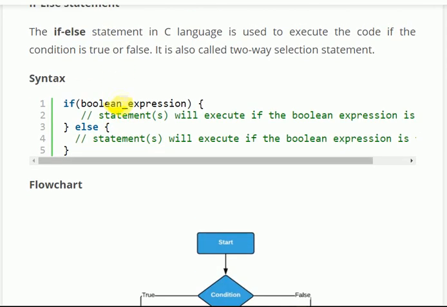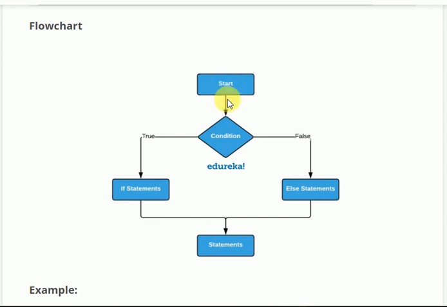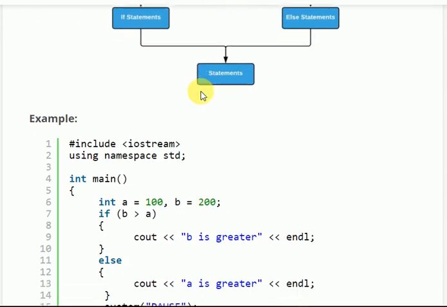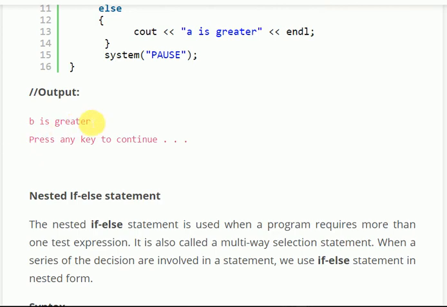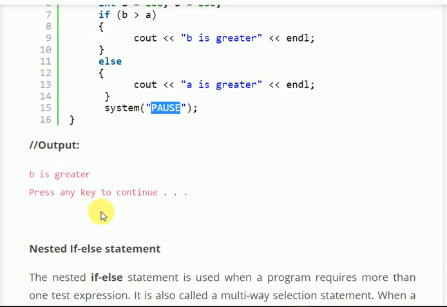Now we come to if else. It has two conditions: start, if true, statement; if false, then also a statement, and then lastly another statement. Here a is 100, b is 200. If b is greater than 100, 200 is greater than 100, true. So b is greater. Suppose the value of b is 50, so 50 greater than 100, false. So we will be printing a is greater. B is greater. Press any key. Instead of writing a pause, it was written nothing. Oh, sorry, this is not needed.